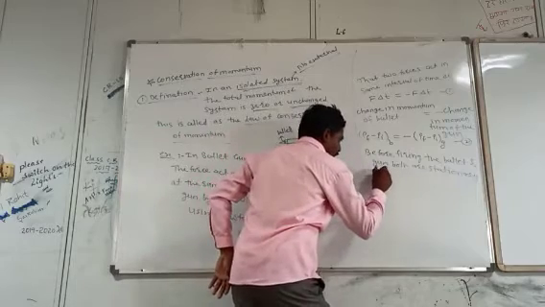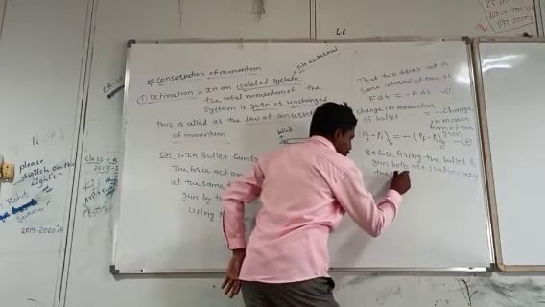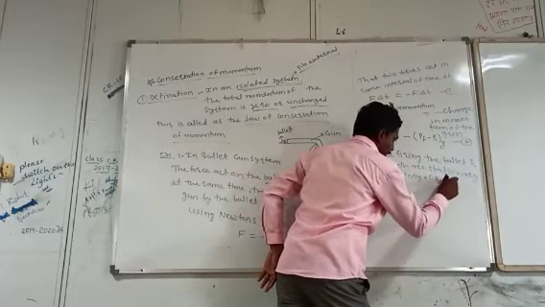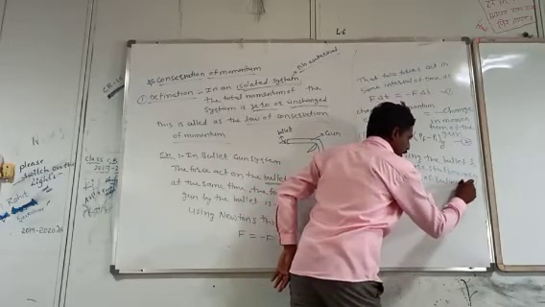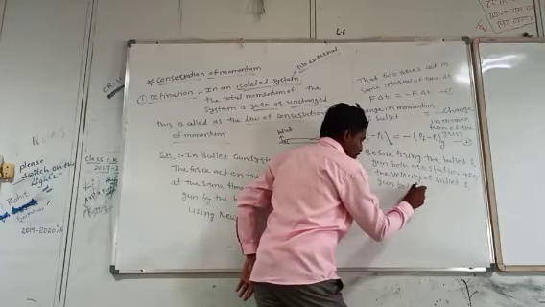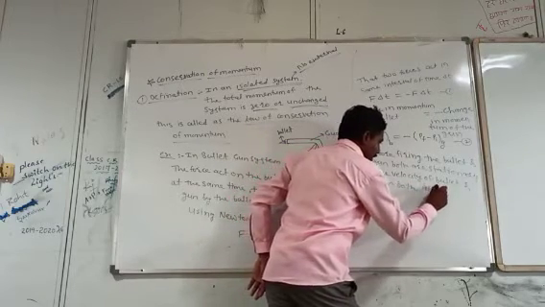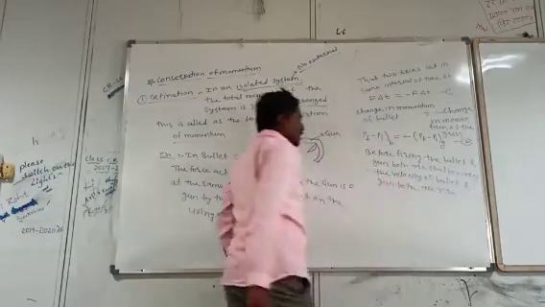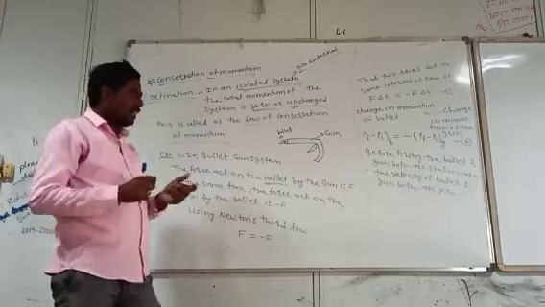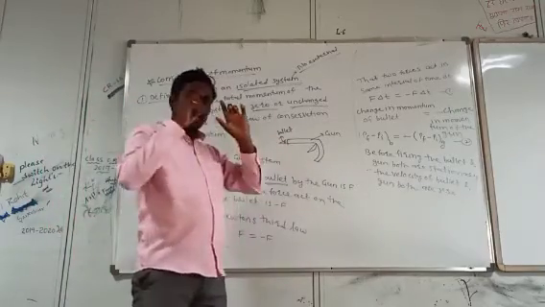Therefore the velocities of the bullet and gun are both 0. Before firing the gun and bullet are both stationary, therefore their velocities are 0.